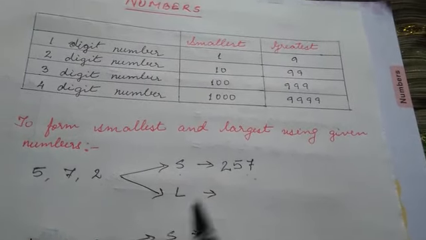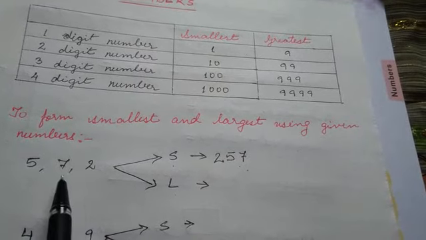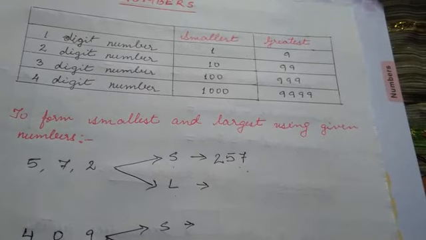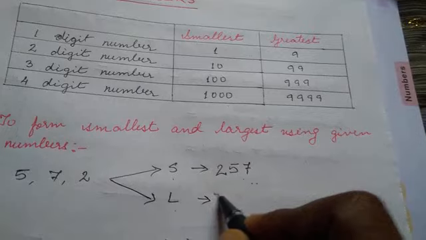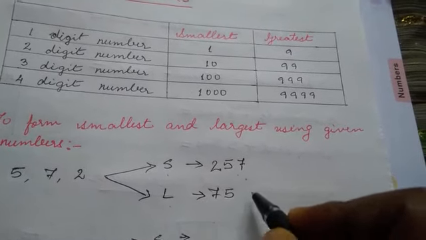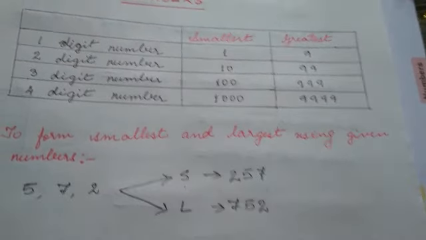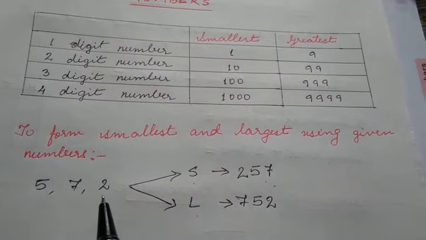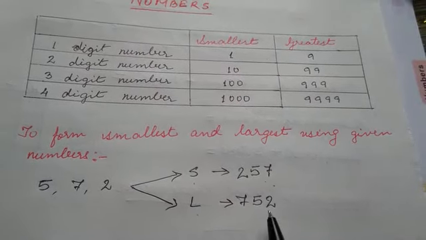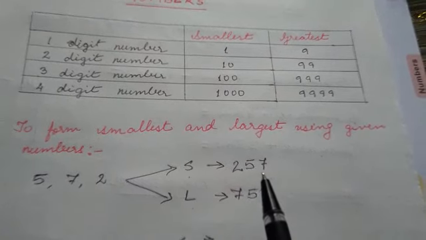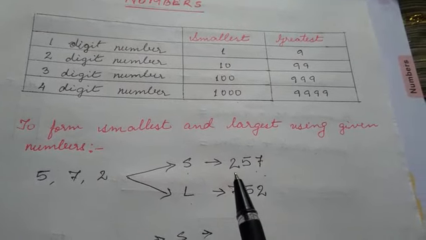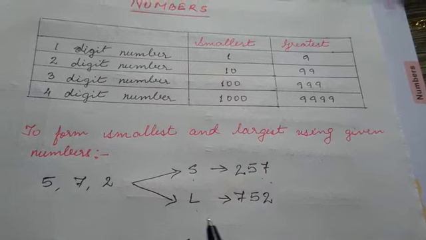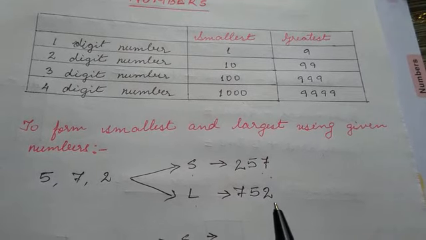Now the largest number: we just have to put this in descending order, 7, 5, 2. This is the largest number which we can form using these 3 digits. This is very simple to form. You just arrange them in ascending order for the smallest, and in descending order for the largest.